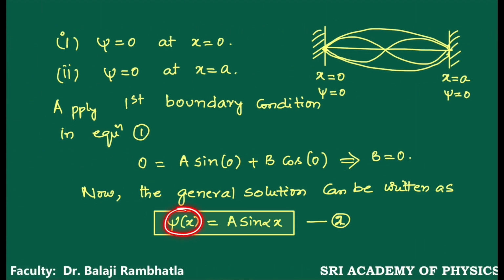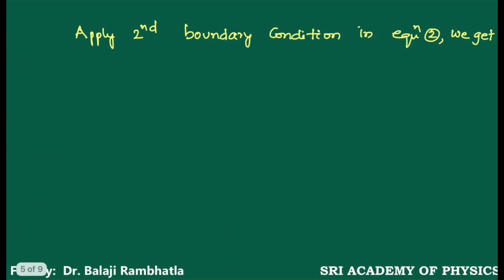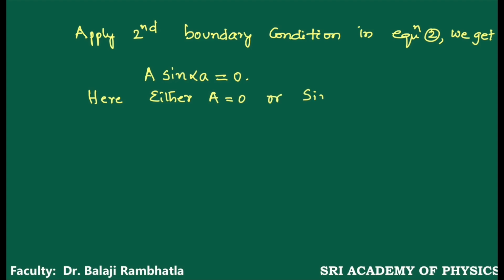So in this equation, what is the ψ value? 0. What is the x value? a. Now A sin αa = 0. Here either A = 0 or sin αa = 0.